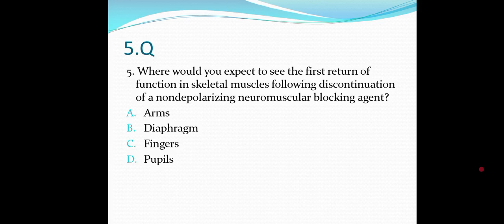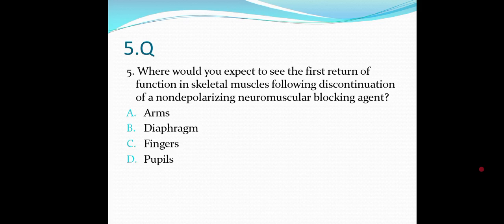The drug has been given and then discontinued. Then where will you first see the response after discontinuation? If the question asks about the first return, it is the first return.